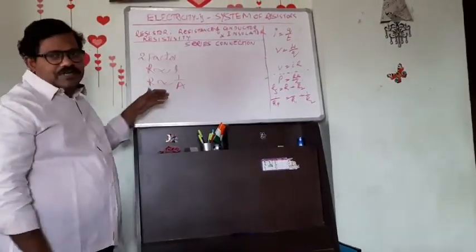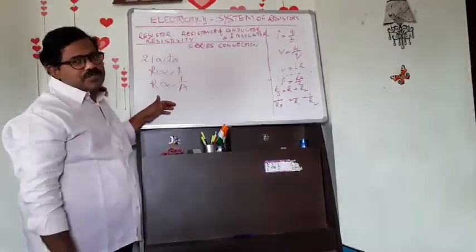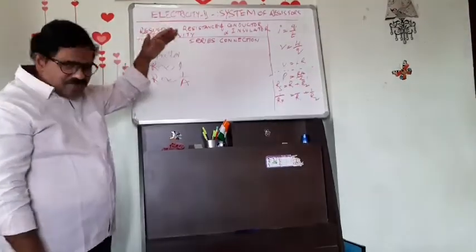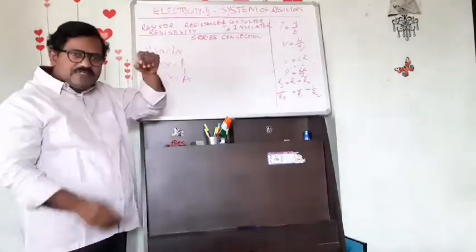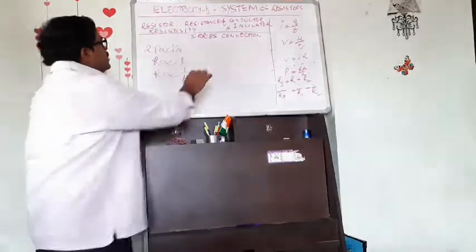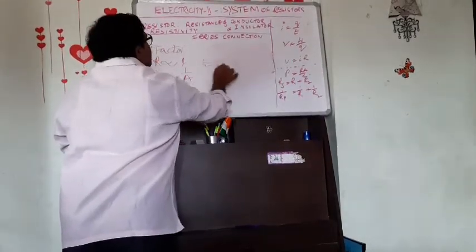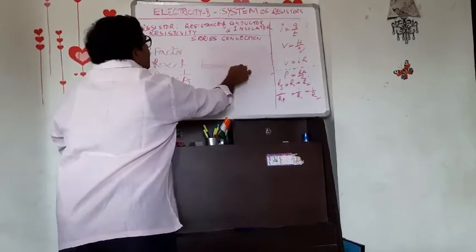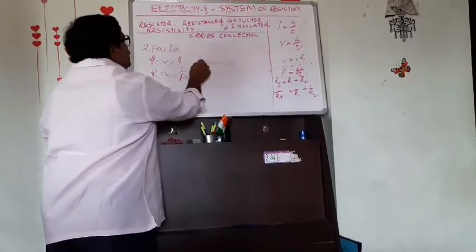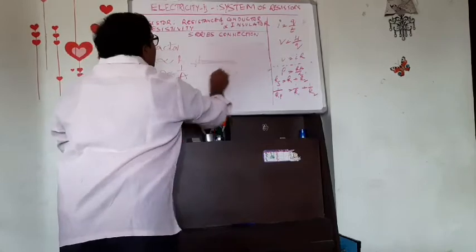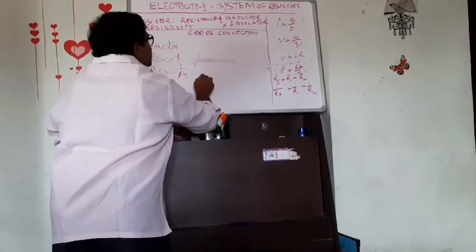Area of cross section is inversely proportional, meaning if the area of cross section is halved, it has become very thin. Suppose here is a conducting material, this is the area of cross section, but I made it half, I cut it, it became thin.